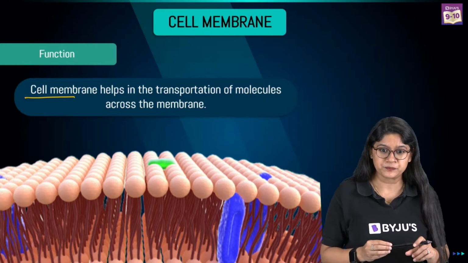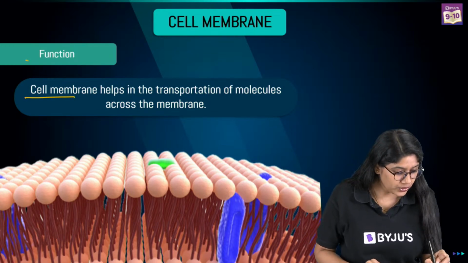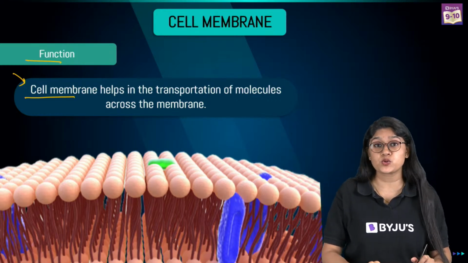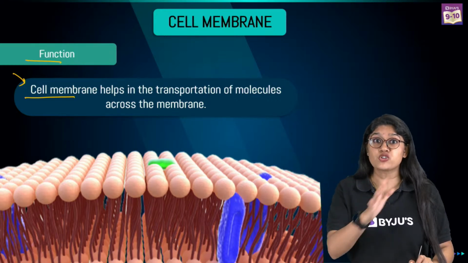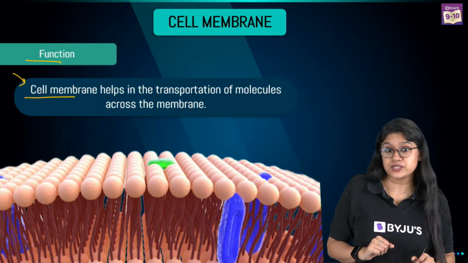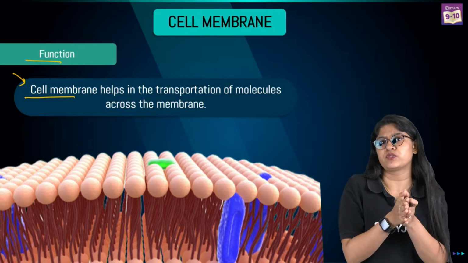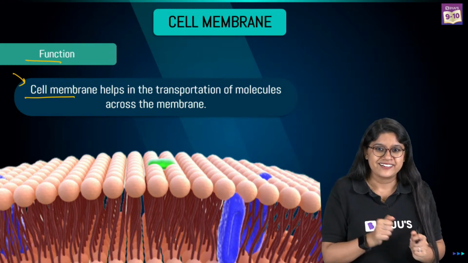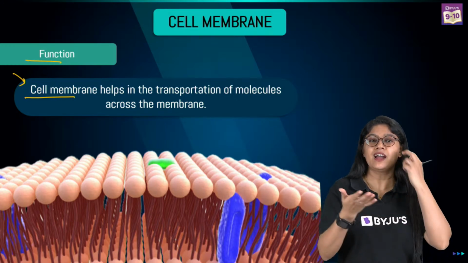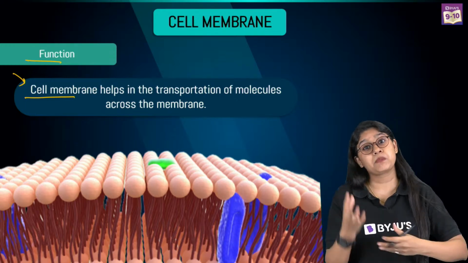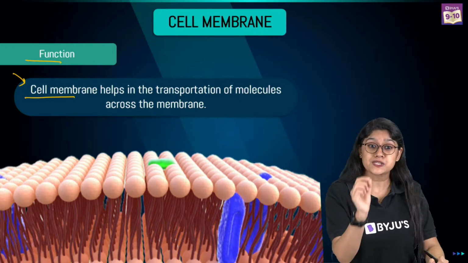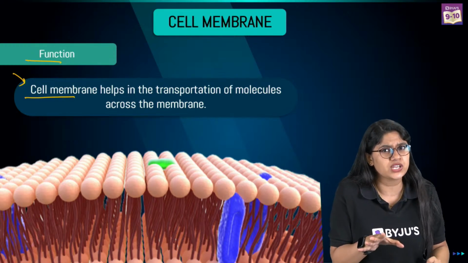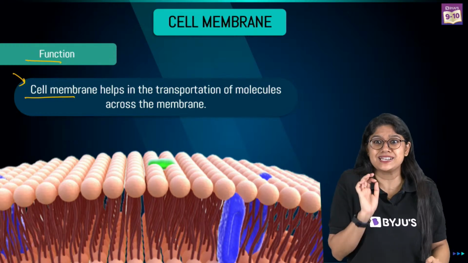So we know that the cell membrane is flexible in nature. It is made up of a lipid bilayer and proteins. It is the outermost membrane of the cell and separates the internal materials of the cell from the outside. What is the meaning of semi-permeable or selectively permeable? Absolutely correct. It will allow the entry of a few molecules only. It is very selective.